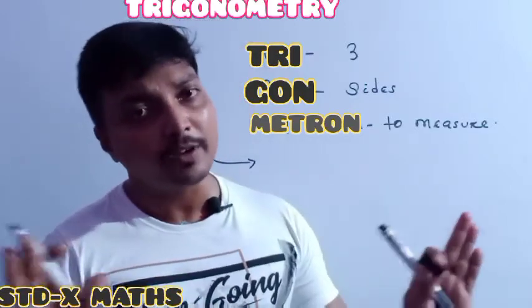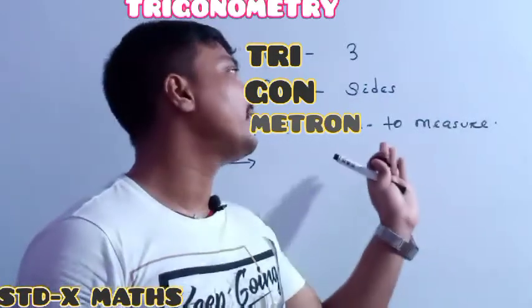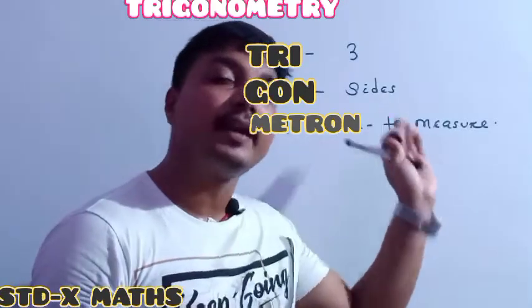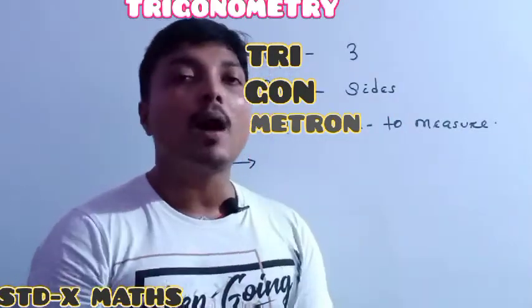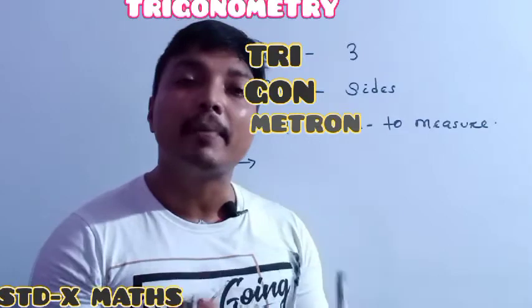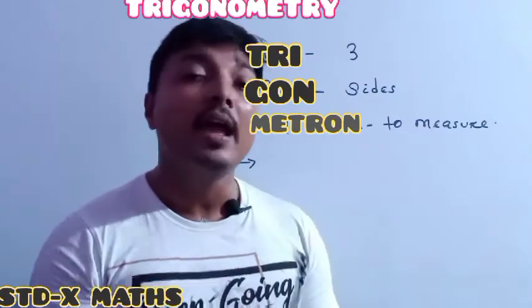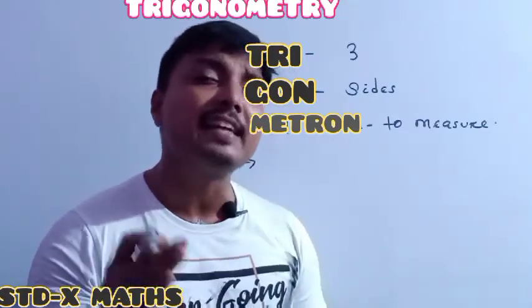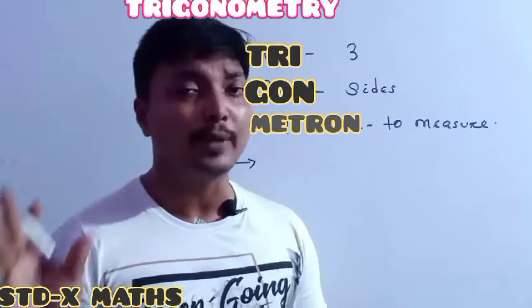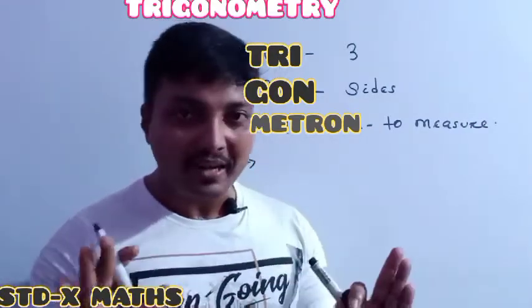Perfectly understood? Perfectly clear? So the normal definition is to measure the three sides of a triangle, but the updated one, you have to remember, is the branch where we will learn about the relationship between the sides of a triangle with its acute angle. Is it okay? Perfectly understood?